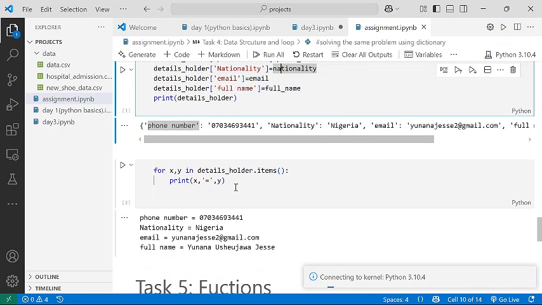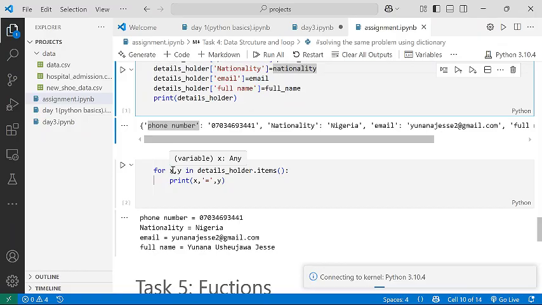To loop through, if you recall, I told you, unlike a list, a dictionary, if you are trying to loop through, it usually outputs two things: the key and the value. And I said the combination of a key and values, we call them items in a dictionary. Whenever you want to loop through a dictionary, if you write the name of the dictionary, you must add this dot items, else it will not work. It will try to see the key and the value as a single thing and it will raise an error for you. So you need to separate them.